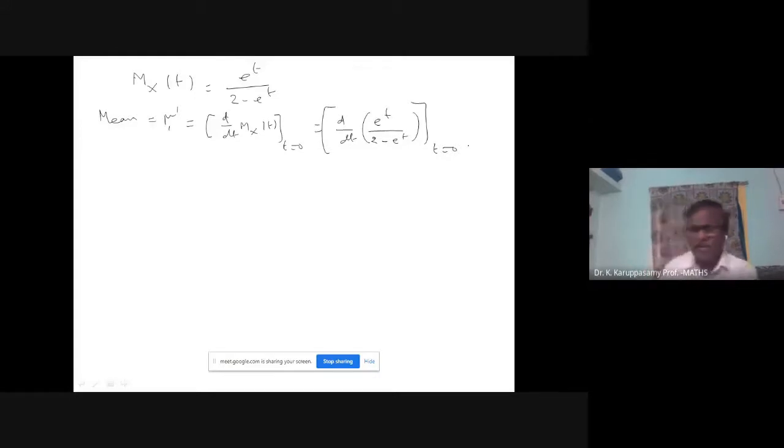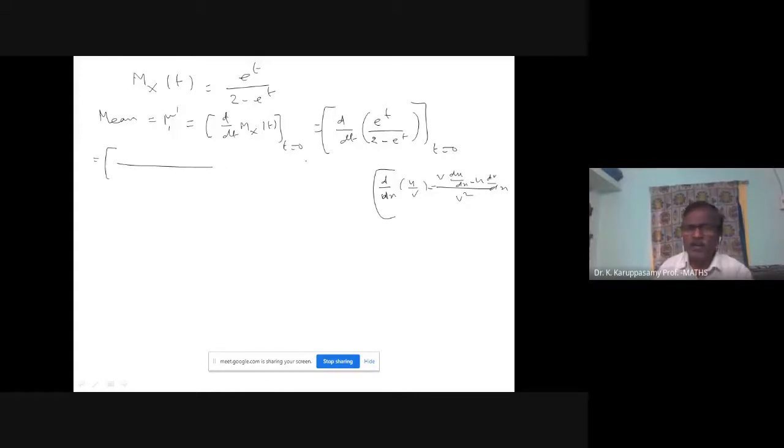How to differentiate e power t divided by 2 minus e power t? Use the u by v formula. The u by v formula is v into du by dx minus u into dv by dx, all over v square. This formula, all the differentiation and integration formulas will come up frequently. Now let us apply it.